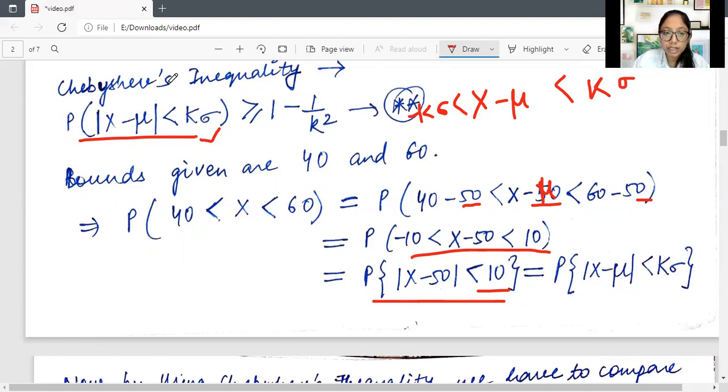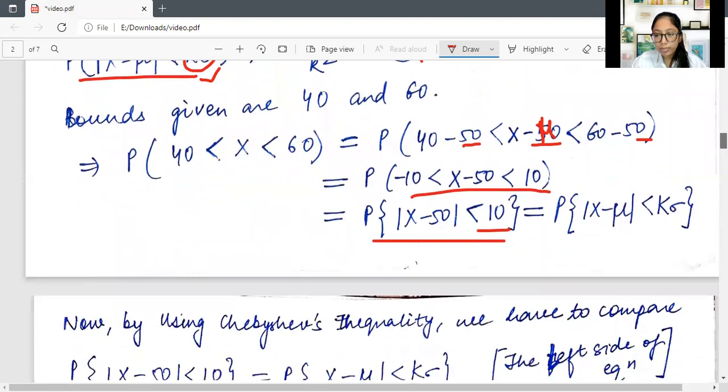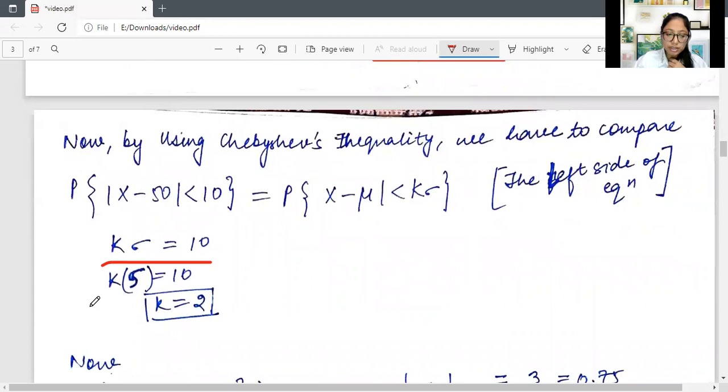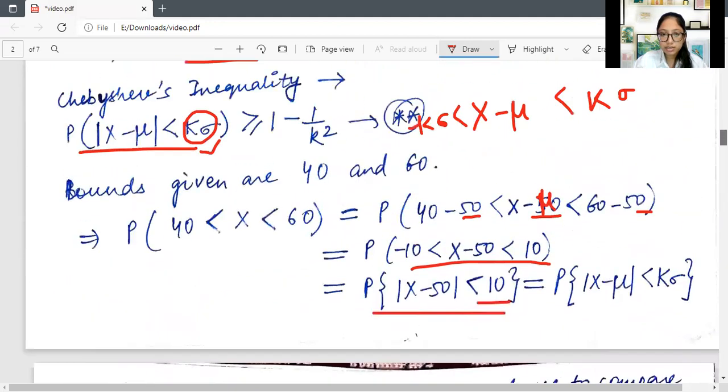Then I got to know that k sigma की जगह we have written 10. So then equating them, we got that k sigma is equal to 10, and then we know sigma is 5, and then we got k equal to 2. Now we have the full left side with us.